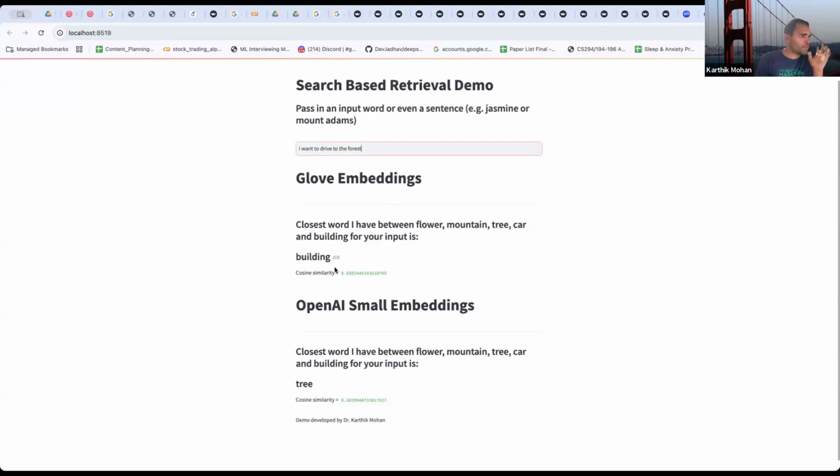Okay, so GloVe embedding for some reason gives me building. I'm not sure why, but it's also limited dimensions. There's only 50 dimensions to it. OpenAI says tree. So I think the object of focus is forest. Maybe it's not drive necessarily. So tree actually makes a lot of sense. So with more dimensions, there's better predictability. Anything else you want to try?